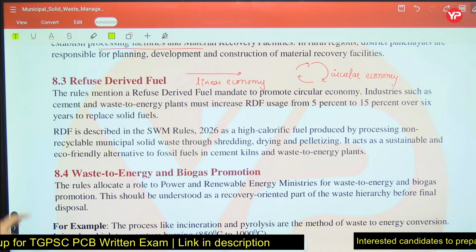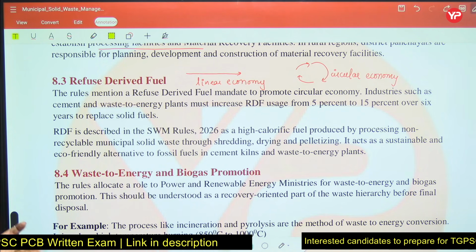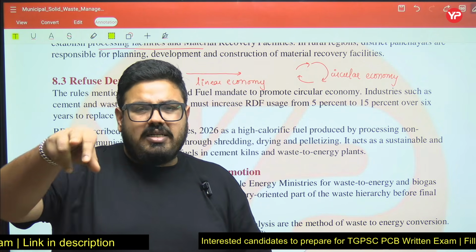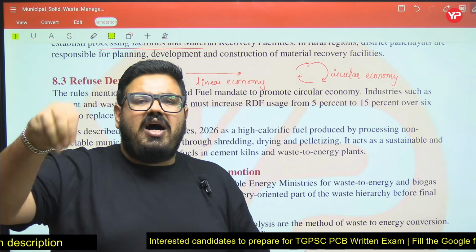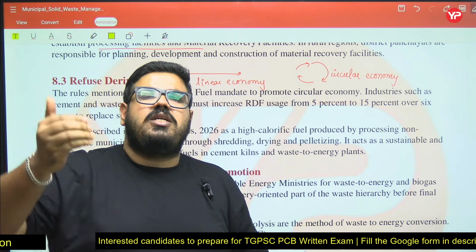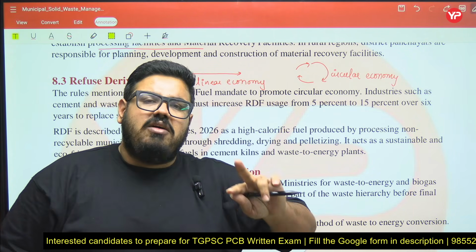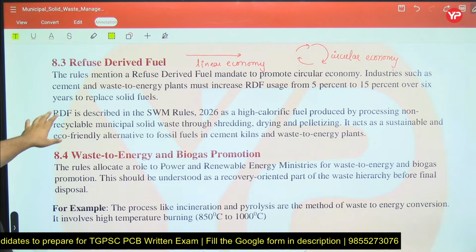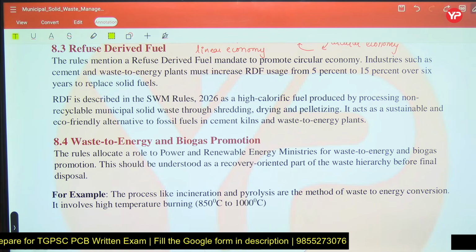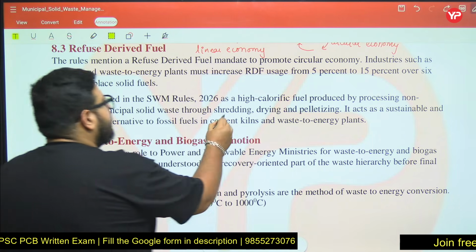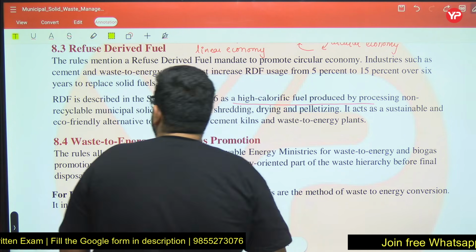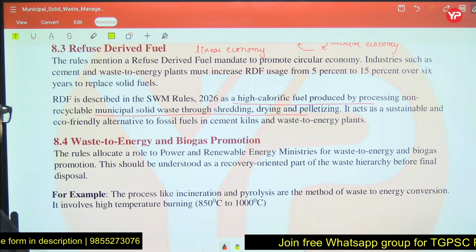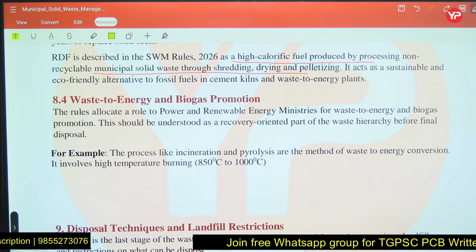Industries such as cement and waste to energy plants must increase RDF use. Before, in the 2016 rules, there was a provision that plants within 100 km of an RDF plant should use 5% of their total energy as RDF. That has now been increased to 15% over 6 years to replace solid fuel. RDF is described in the Solid Waste Management Rules 2026 as a high calorific fuel produced by processing non-recyclable municipal solid waste through shredding, drying and pelletizing. Okay. Waste to energy and biogas promotion.